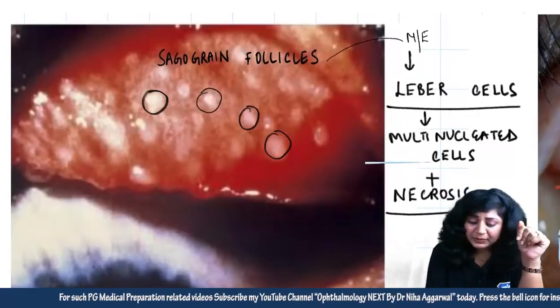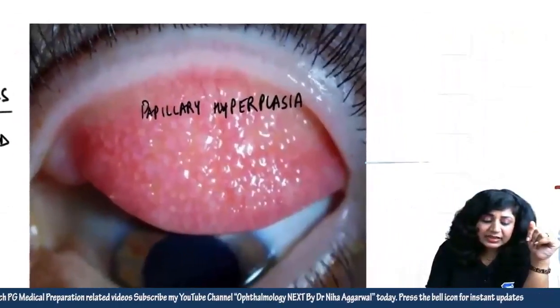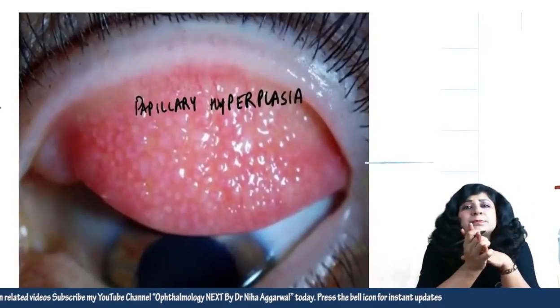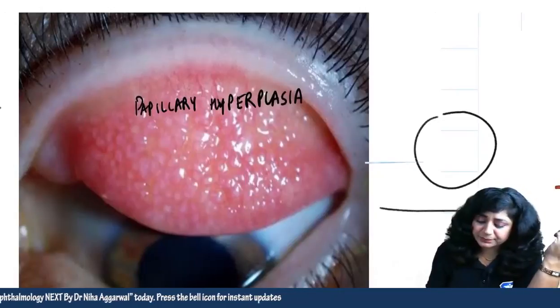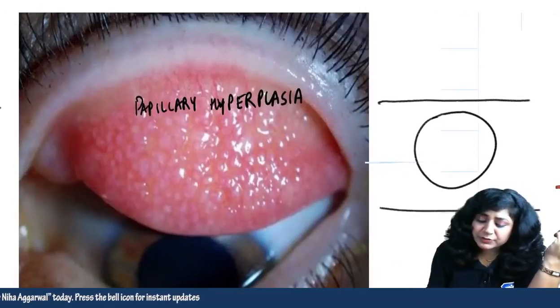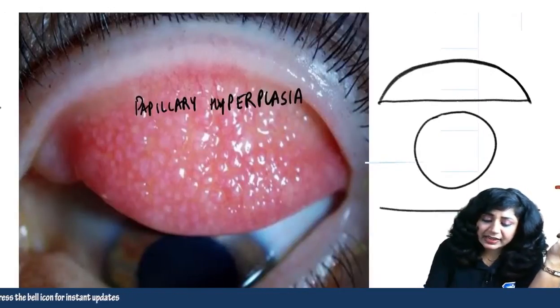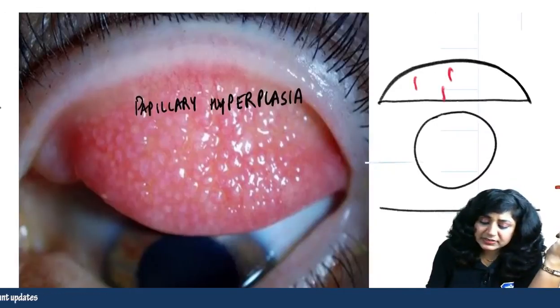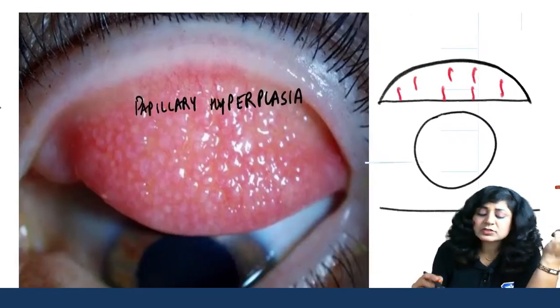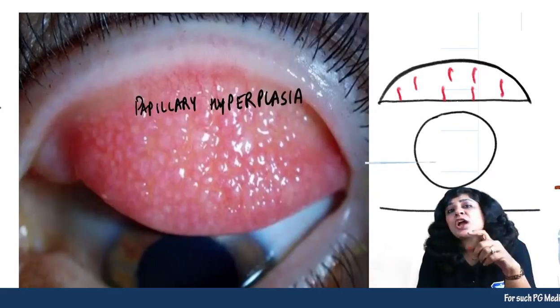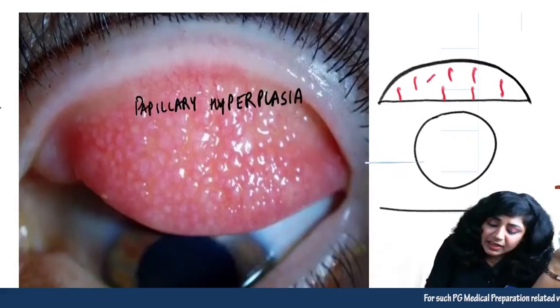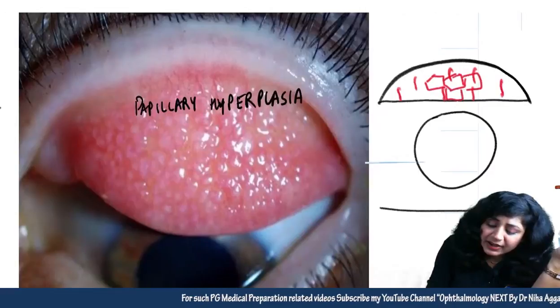That is trachoma. Then the second important thing is this one, papillary hyperplasia. What is papilla, by the way? Suppose this is the eye here. If you evert the upper eyelid, something like this, you get the blood vessels. These are called papilla. So when we have hyperplasia of these papillae, they become velvety, red velvety, flat topped, something like this.